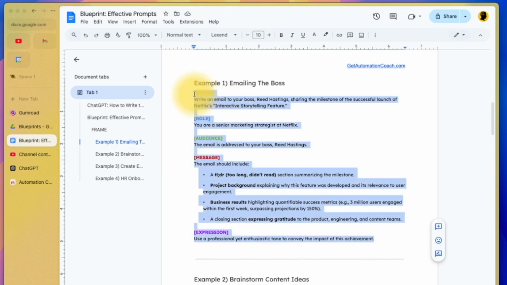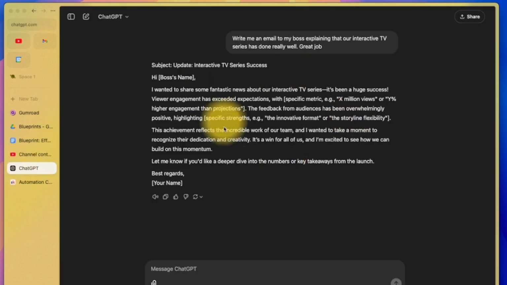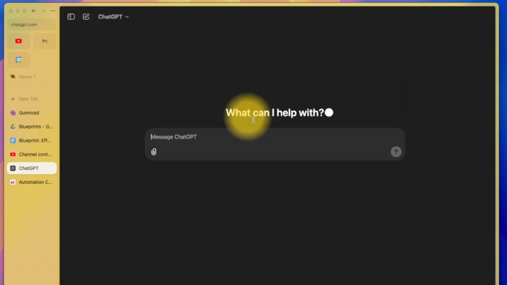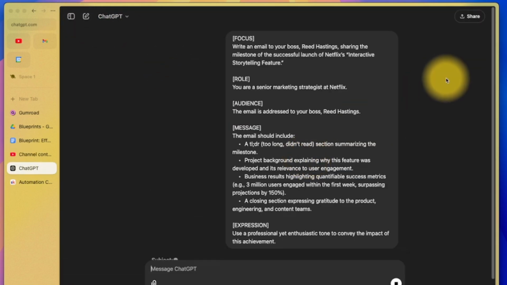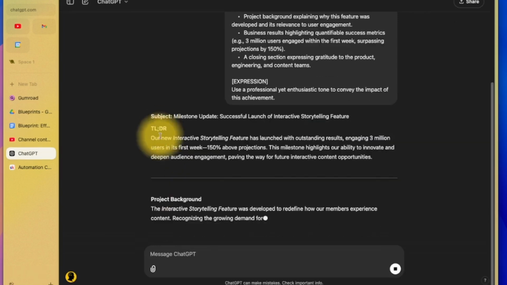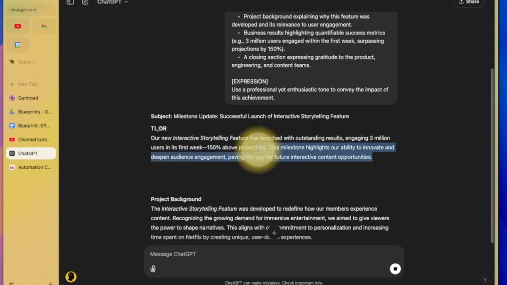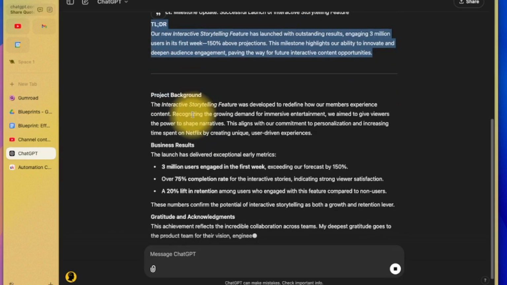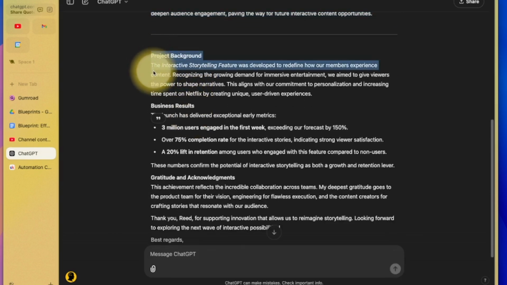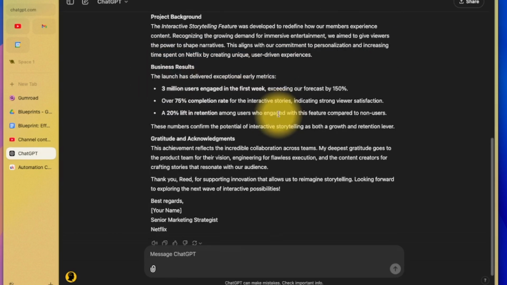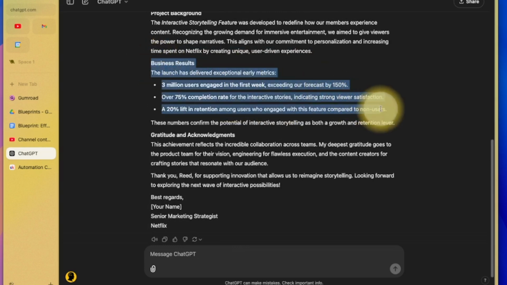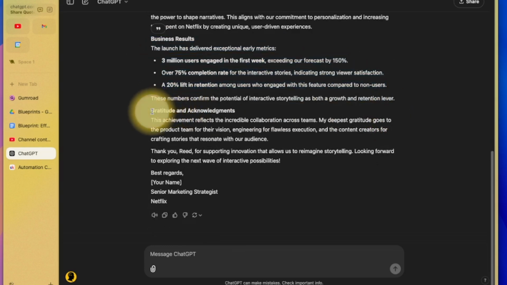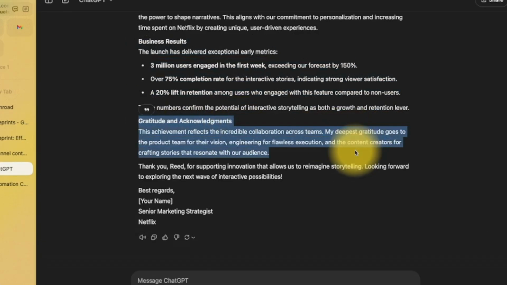So let's see what happens. If I copy this, we go to ChatGPT, and then we're going to start a new chat. We're going to paste this. Let's see the response we get. It's given us the TLDR, which is a nice little summary. So if your boss appreciates that, great. Obviously, you don't have to do that. I told it to. It's given the project background, explaining what this is all about. It's given the business results with stats and nice bullet points. And it's also added in this bit about gratitude and acknowledgements, thanking the team. That comes across really professionally.